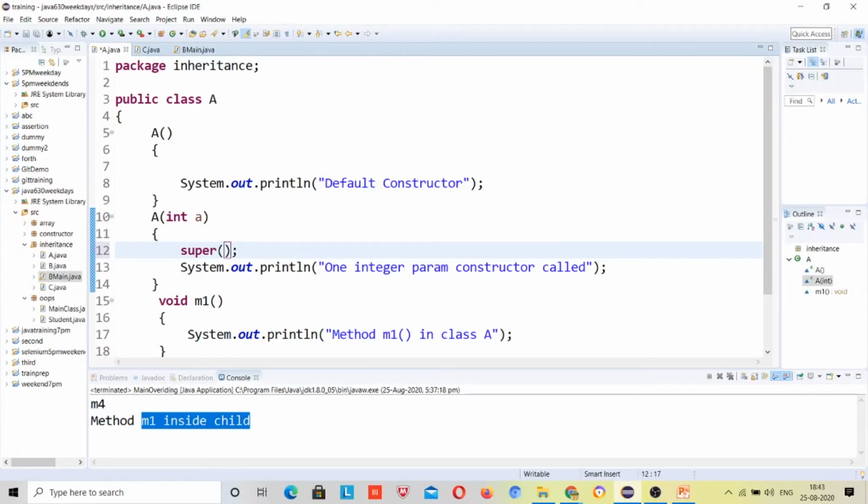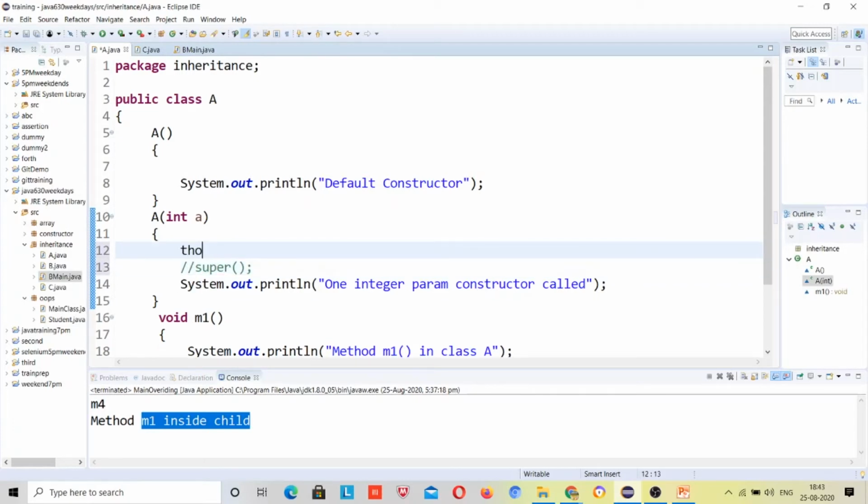How can you override this? Sometimes, by need of usage, you write this one. So this will override the super call, and this call and super both should be the first line of a statement. It means either you can have super or you can have this. You cannot have both, right? What does this mean? This means call inside this class, search out the constructor inside this class.